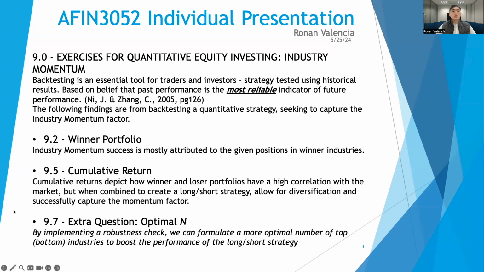Exercise 9.5 focuses on calculating the cumulative return and plotting these returns on a graph over time. And finally, exercise 9.7 aims to implement a robustness check on the baseline long-short strategy we've constructed by seeking an optimal N, top or bottom industries.